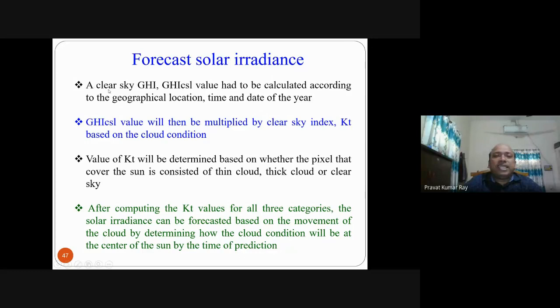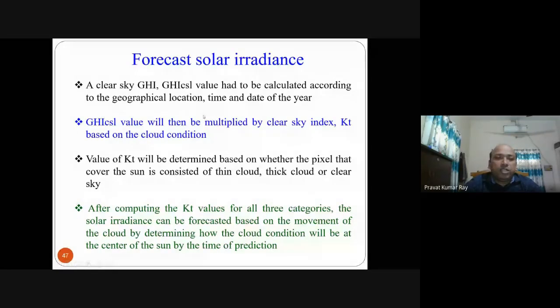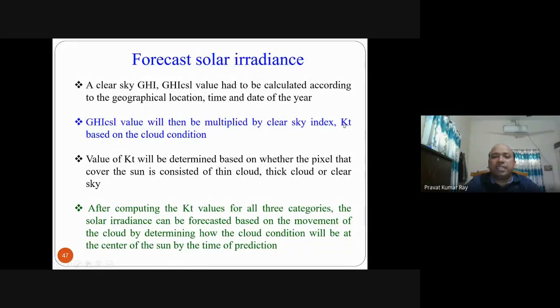Based on that, a clear sky GHI, global horizontal insolation value, has to be calculated. How to calculate that, I'll discuss. This GHI CSL value is then multiplied by the clearness index KT, which we already discussed in the model based analysis. The global horizontal insolation multiplied with the KT clearness index will give you the irradiance. Now the KT will be determined in a different way in this image analysis.